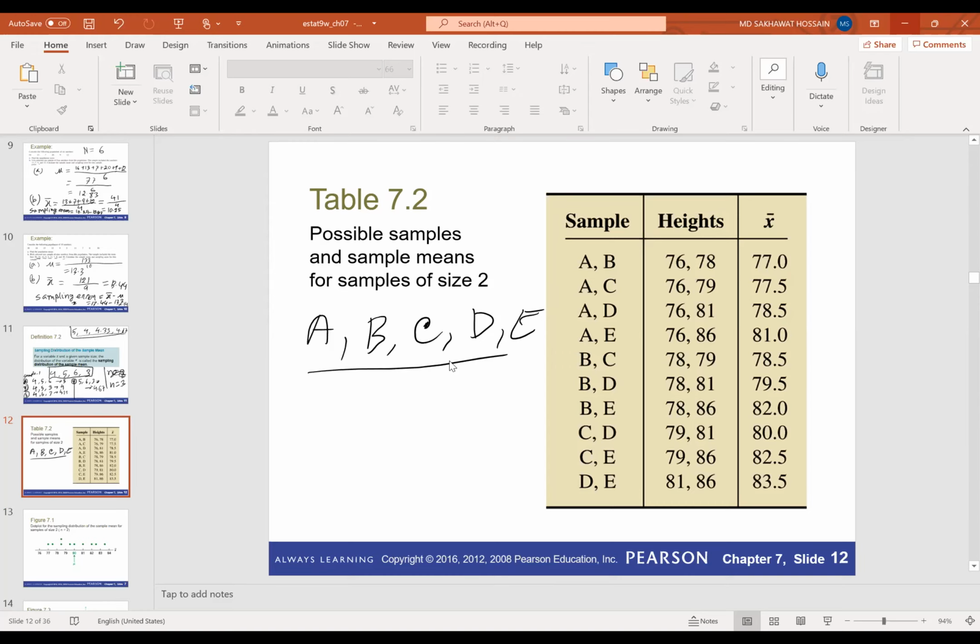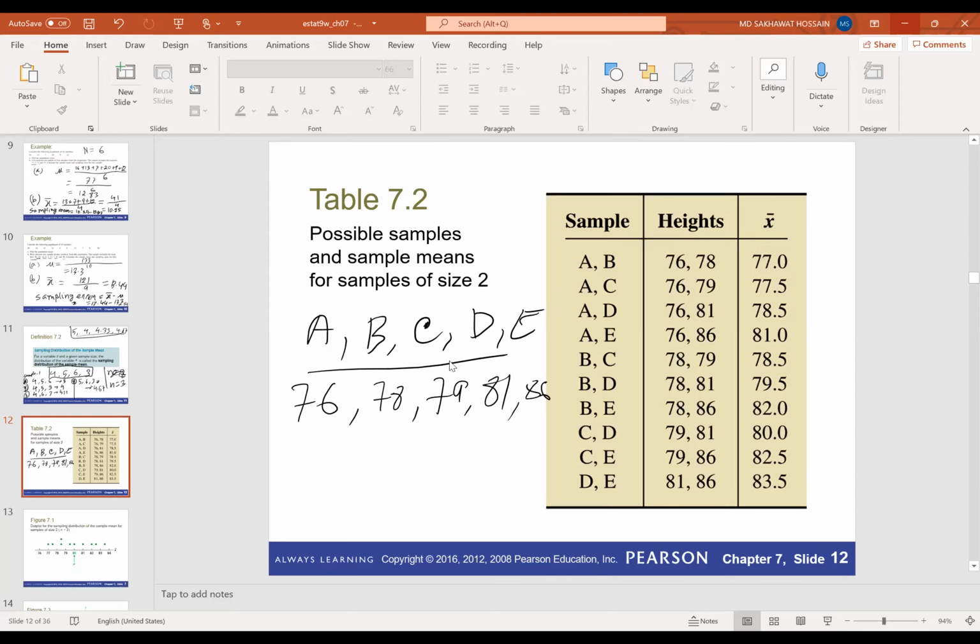We know the heights of these 5 players. The height of A is 76, the height of B is 78, the height of player C is 79, the height of player D is 81, and the height of player E is 86.